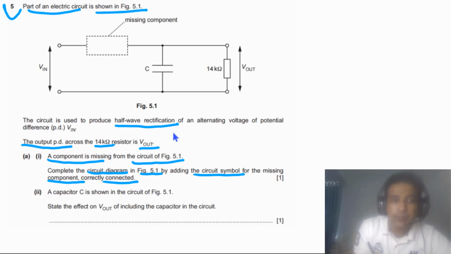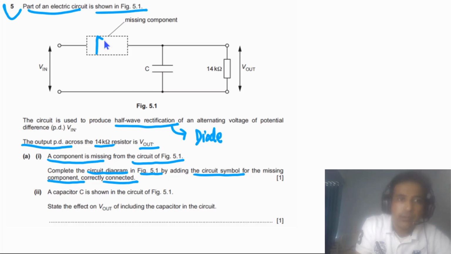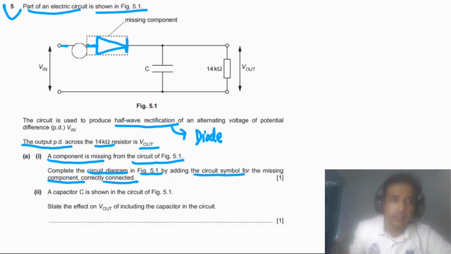So this is half wave rectification, so it means we can use a single diode. So we have to use a single diode, and we need to draw the symbol for the single diode. So this is how we can draw the symbol for a diode. But if you leave it like this, it means this one is wrong. So you have to draw this line, and this has to be a complete line. If you draw like this, for example, as I explained before, you will lose marks because they have specified correctly connected. So it has to be connected with this wire. So this is how you need to draw.